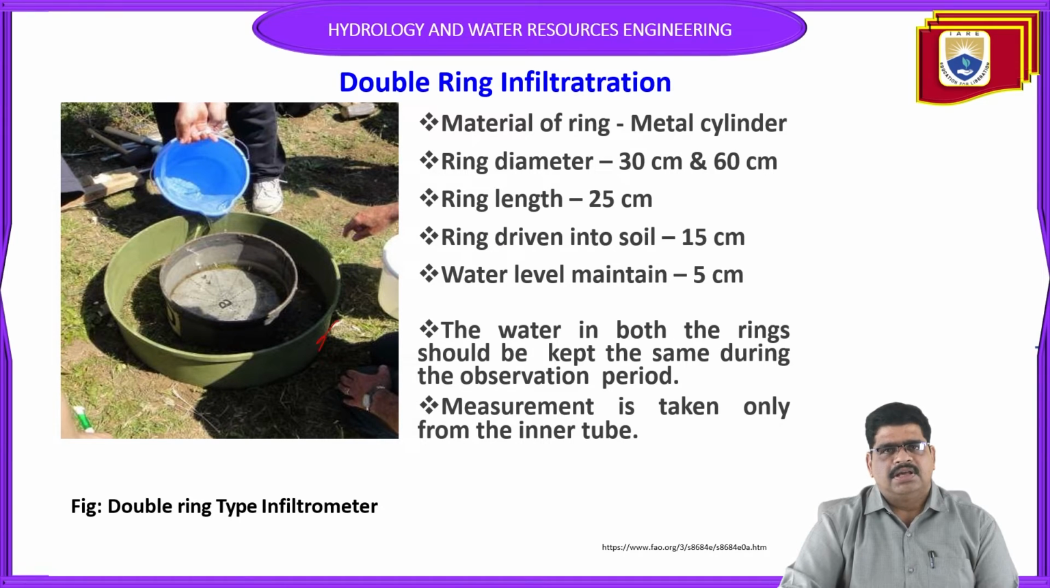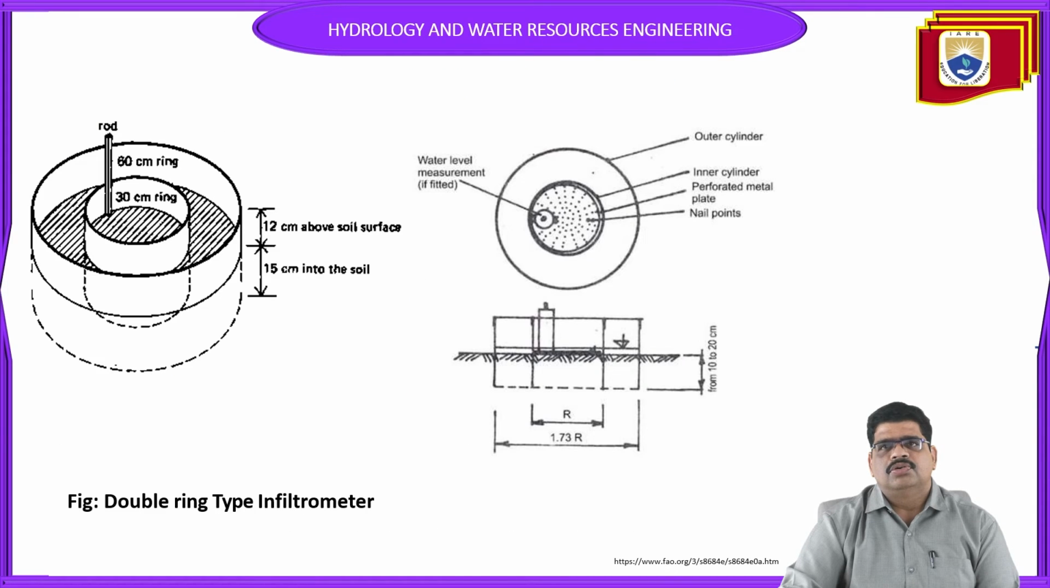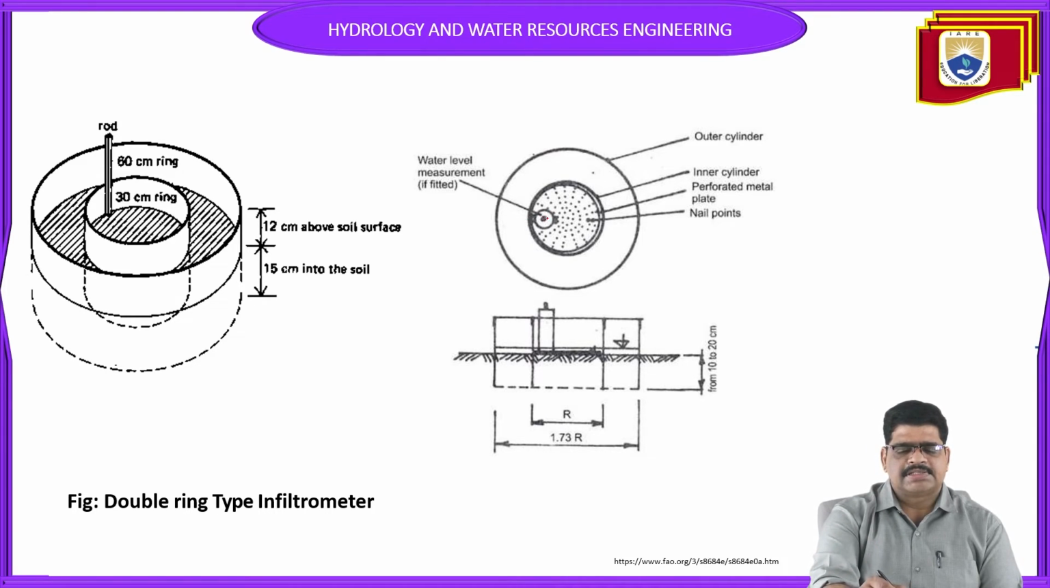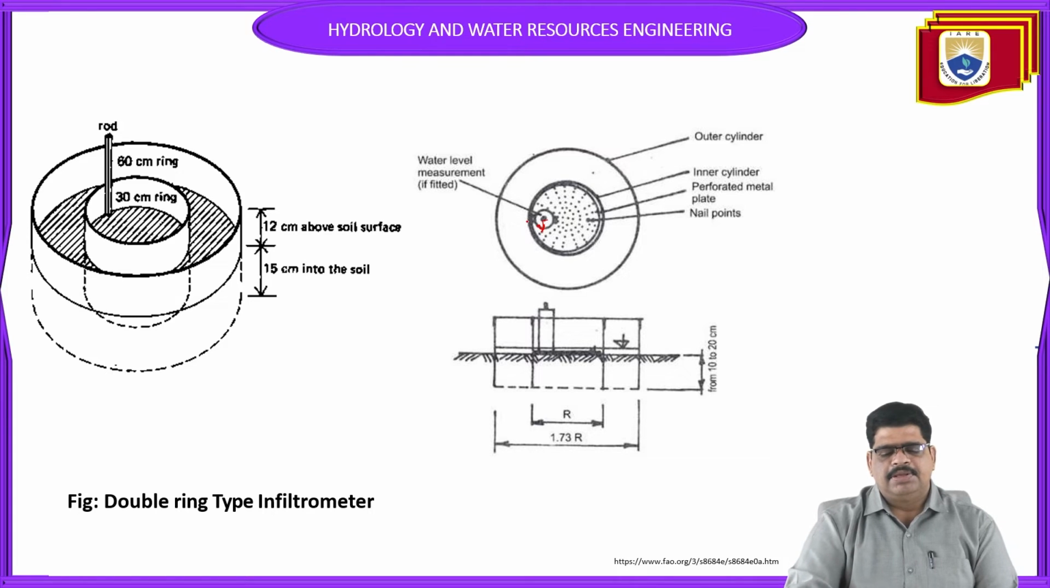We take it as a measurement and measure whatever the infiltration is over a certain duration. So this is also a double ring infiltrometer; the rings are, for example, 30 centimeter and 60 centimeter. This is also another diagram. The water level can be measured here, and you can see how one side is used and how the water infiltrates. Some of the points can be given. This is also one of the diagrams.